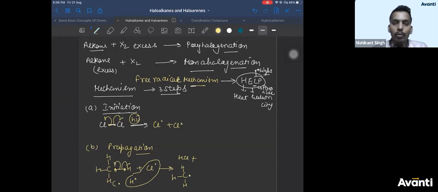Right? So a dot indicates one electron. Correct, Lakshmi? You are right. One dot indicates one electron, like in the Lewis dot structure.